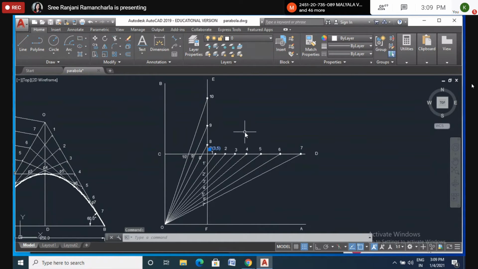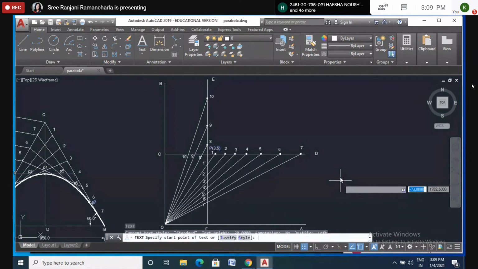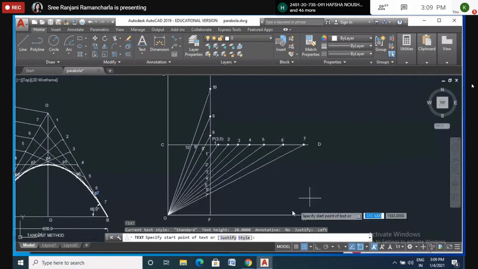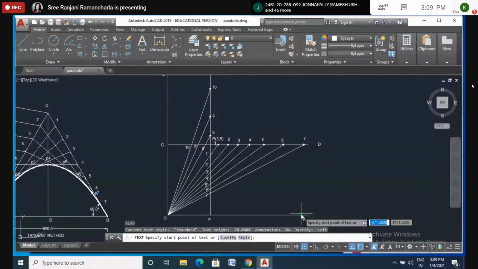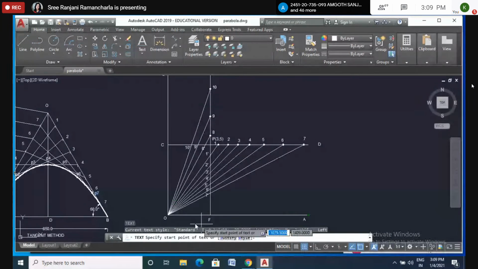Take this length as approximately 10 centimeters, and here this is 10 centimeters. OF is 3 centimeters and OC is 5 centimeters.